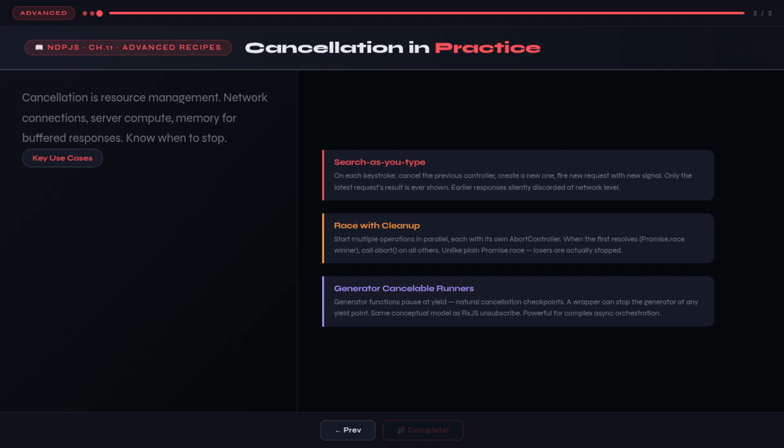You have multiple operations running in parallel, but you only want to use the result of whichever finishes first. Promise.race is the classic solution, but it doesn't cancel the losers. The correct implementation starts all operations, passes each one an AbortController signal, and when the winner resolves, calls abort on all the others' controllers. The theme across all these cases is that cancellation is about resource management. Network connections, server compute time, memory for buffered responses. Knowing how to cancel is a prerequisite for writing applications that behave well under real-world conditions.